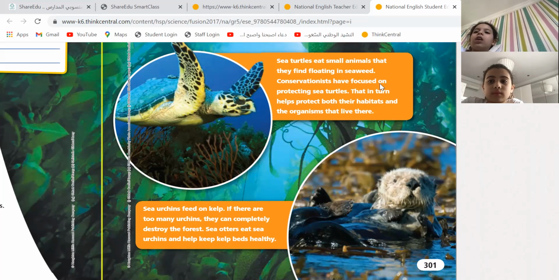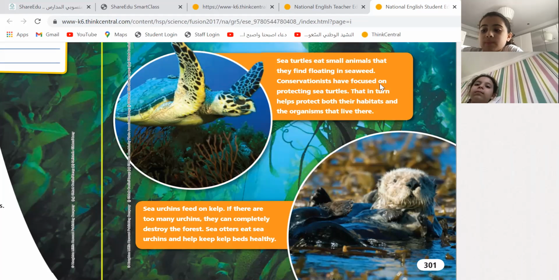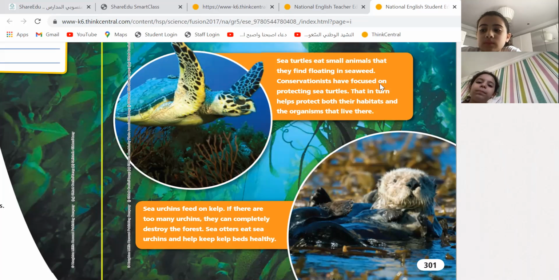So they might eat some damaged insects that live on these seaweeds. So the seaweeds will not be harmed or finished in this ecosystem. This role is very important. It helps the seaweed grow more and stay safe. So sea turtles are really important to the ecosystem.